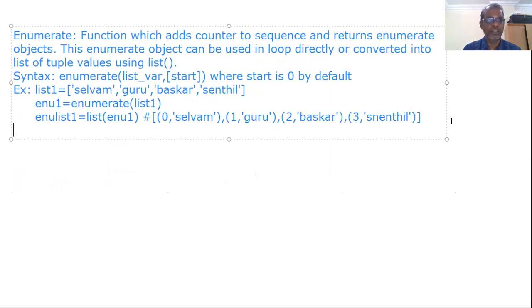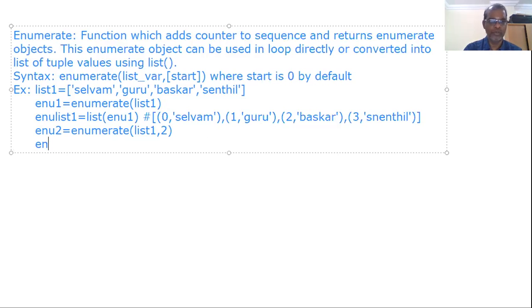So now we will see one more example. I would like to create one more enumerate object, enumerate list1, and here I am entering the number 2. In the earlier case we were not giving any value for start, that is why it started from 0, 1, 2. Here we are mentioning the value 2 for start.